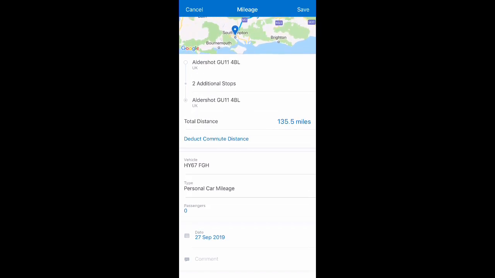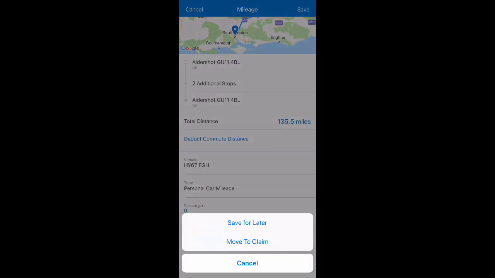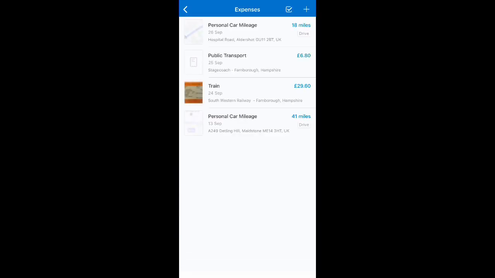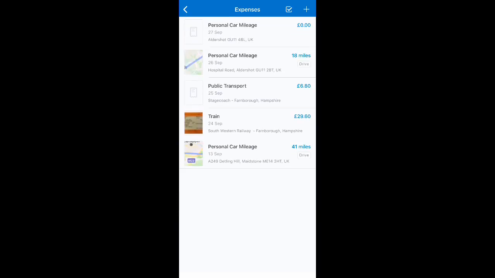So I make sure I have the right date, and when I'm happy with that expense, I can either save it to a claim that already exists, or I can save it to my expenses and add them to a claim later. And I'm going to save them for later. As you can see, there are a number of other expenses I've captured that are also available, some of which are mileage expenses that were captured using our second method of capturing mileage, which uses a solution called Concur Drive.